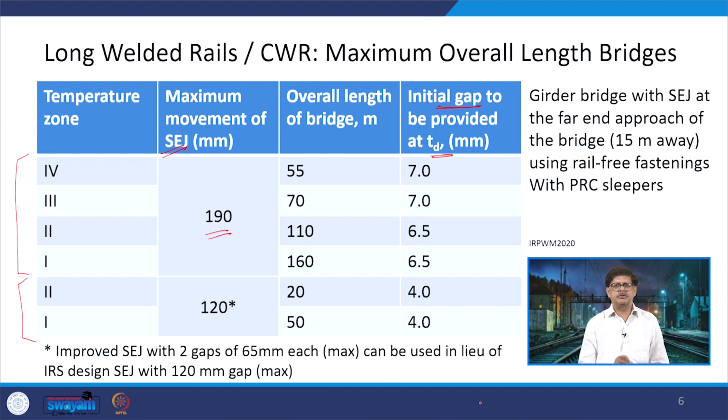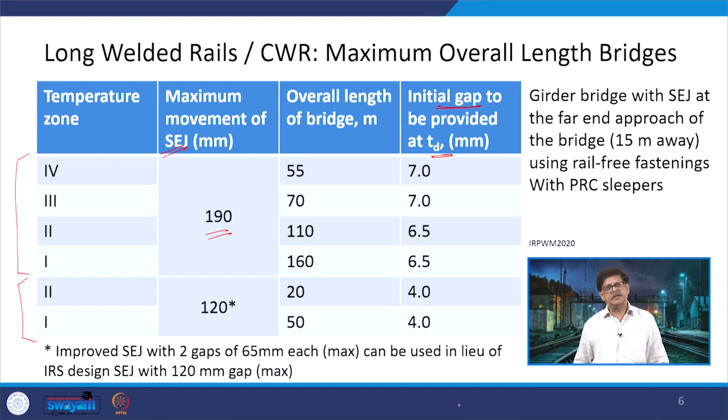But for this constant value, the overall length of bridges is going to be different, and it keeps increasing as we move from a value of 55 to 160, that means from temperature zone 4 to temperature zone 1. So, in the previous slide also we have seen that this was the way the values were changing.